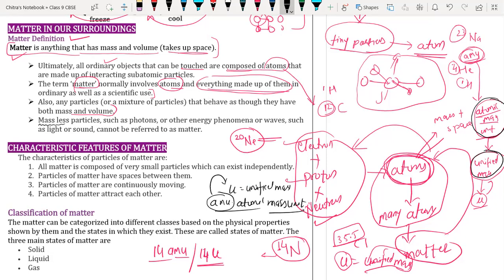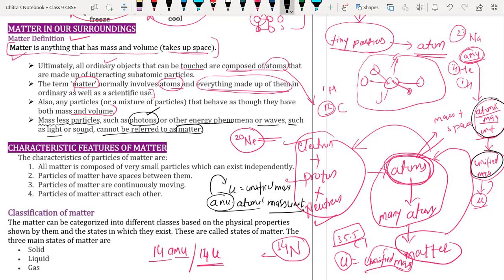Now lastly, we have massless particles. Massless particles such as photons. You know, photons are also particles but they do not have mass. The sunlight coming from the sun to our earth is in the form of photons. It is another energy form, or wave form, such as light and sound. We cannot say these photons are matter because they do not have mass.